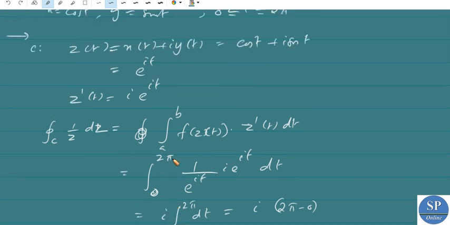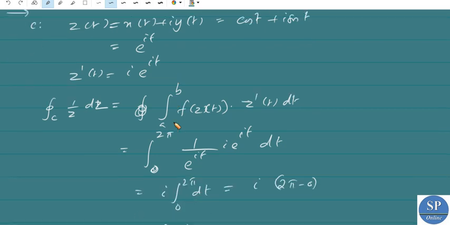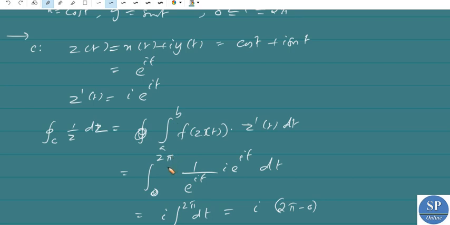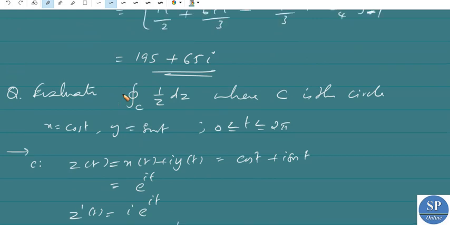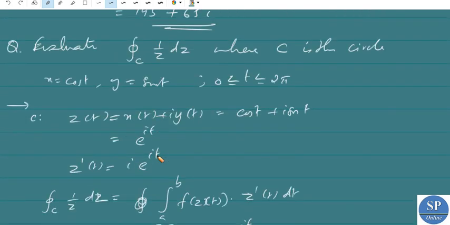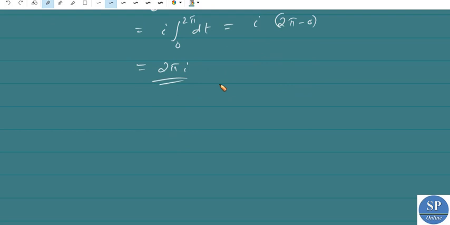Since it is a circle, it is better to convert this to e power it. Sometimes we can directly use the variable x as a parameter. Here in the first problem we converted the parameters x and y to a parameter t. Sometimes we can directly use x or y as a parameter.